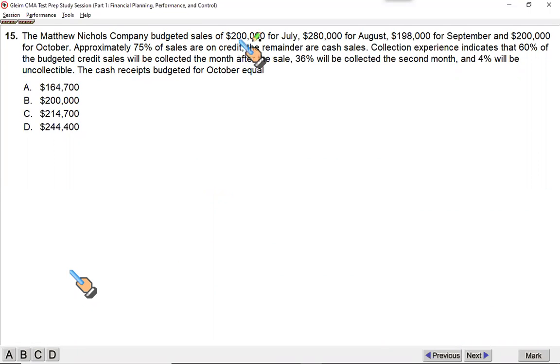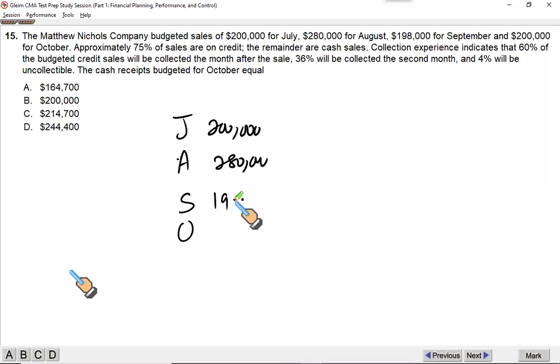Matthew Nicholas Company budgeted sales for July, August, September, and October. For July, it's going to be 200,000, 280,000 for August, 198,000 for September, and 200,000 for October. 75% of sales are credit, the remainder 25% are cash. So make sure we don't make the mistake we did previously.